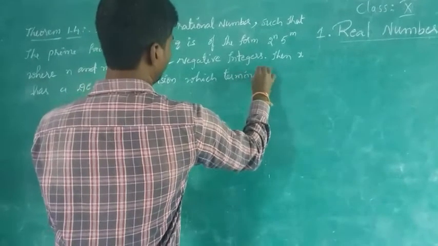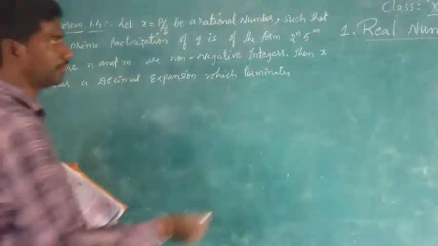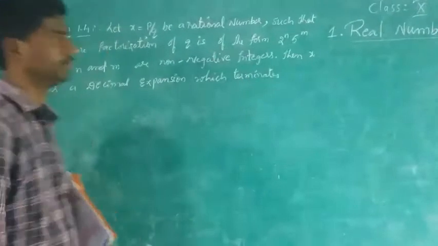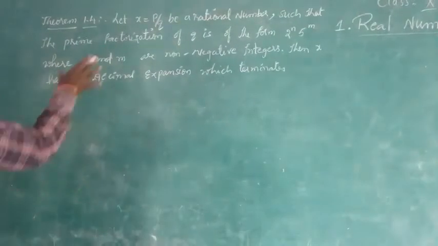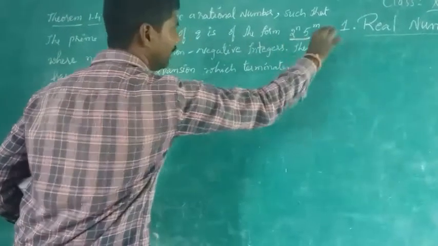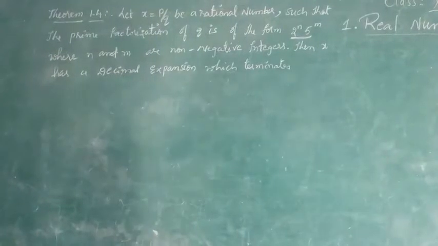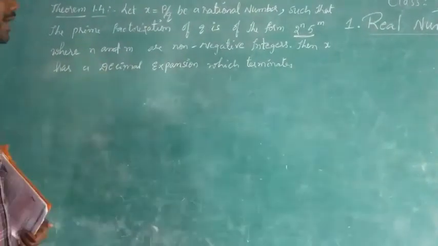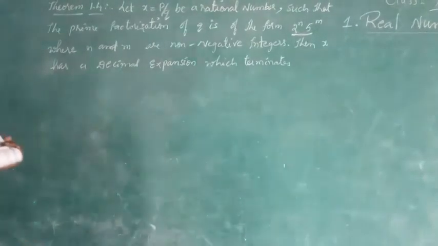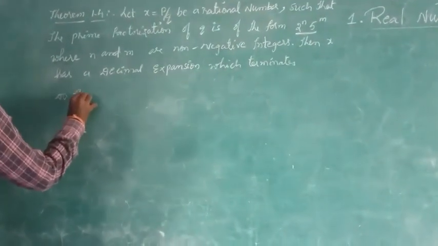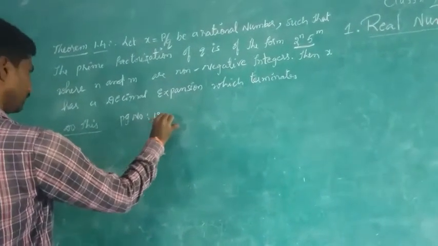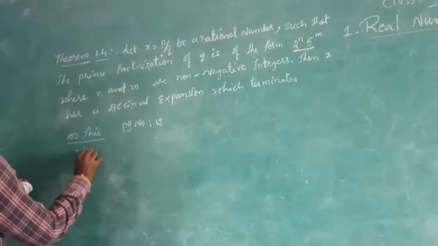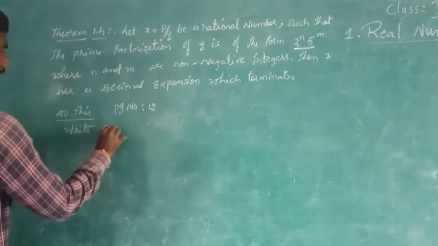See, if you understood the previous one: it is a terminating decimal, and you express the denominator in the form of 2 to the power of n into 5 to the power of m. Now this is telling that if x equal to p by q is a rational number such that the prime factorization of the denominator is in this form, then you can tell that the rational number terminates. That is the meaning of it. Now I am going to explain the Do This on page number 12. What is the question here? Write the denominator.